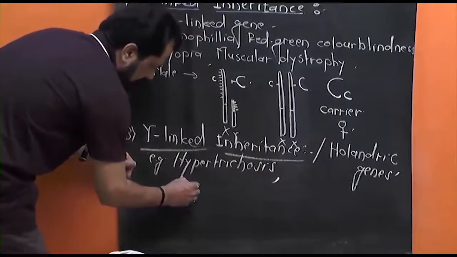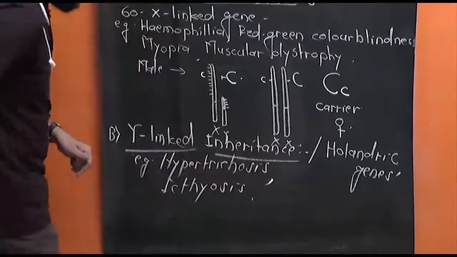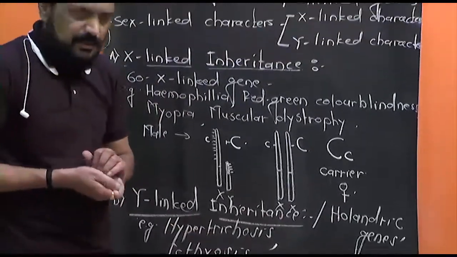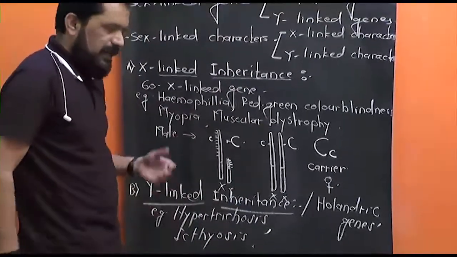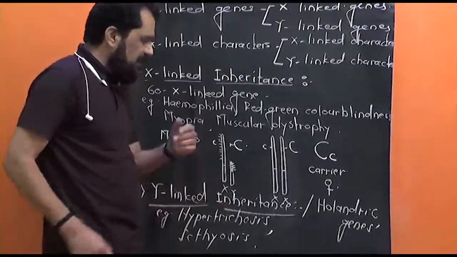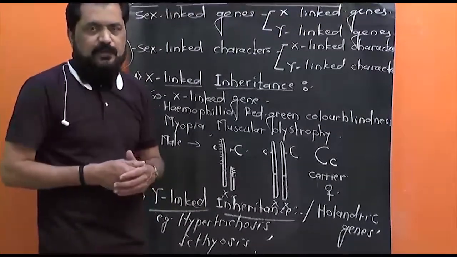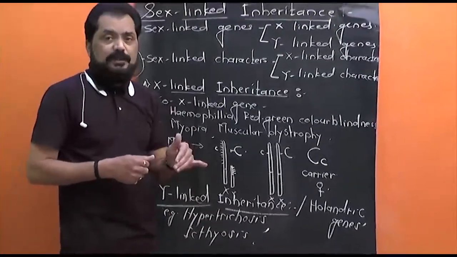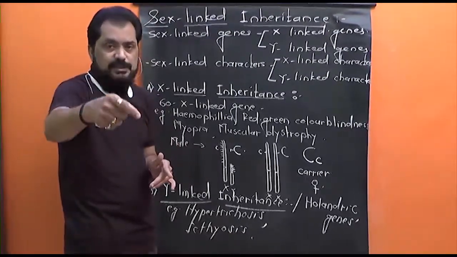Second, ichthyosis. These are Y-linked characters. Okay, these are controlled by the Hollandric genes, Y-linked genes, and the transmission of these characters from one generation to the next, of course, from grandfather to the father, and from father to his son.